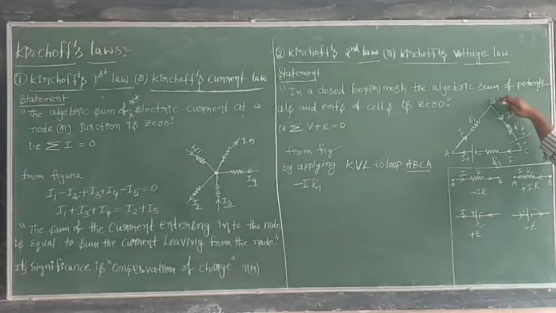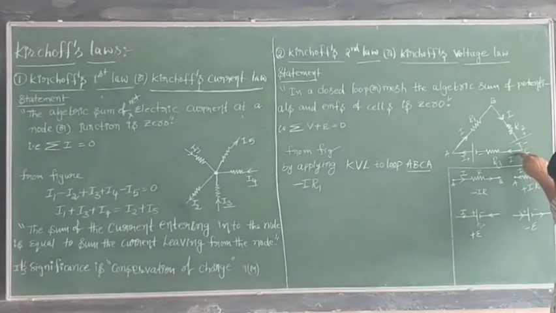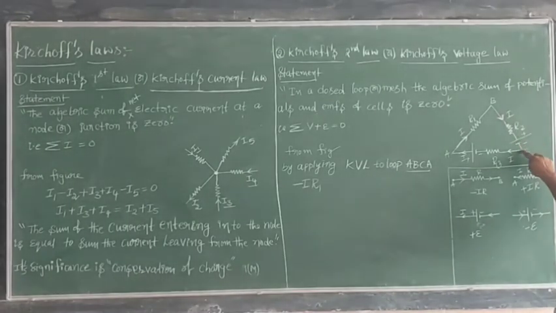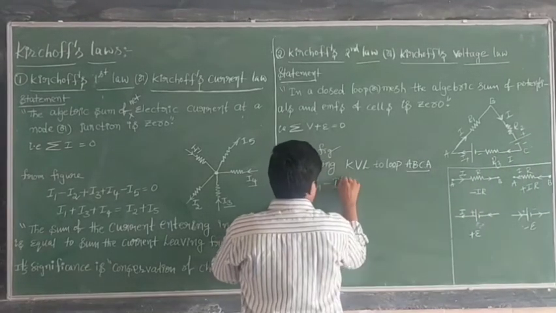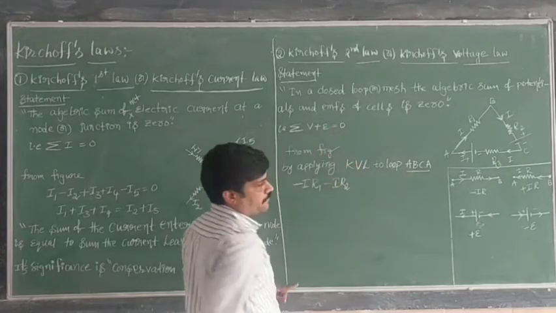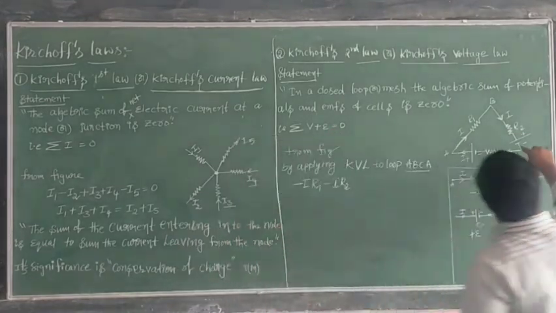Next, here B to C. You are going from B to C, and in your direction only there is a flow of current. So in the direction of flow of current, potential IR becomes negative. So we get minus IR2. Next, here one cell is there.